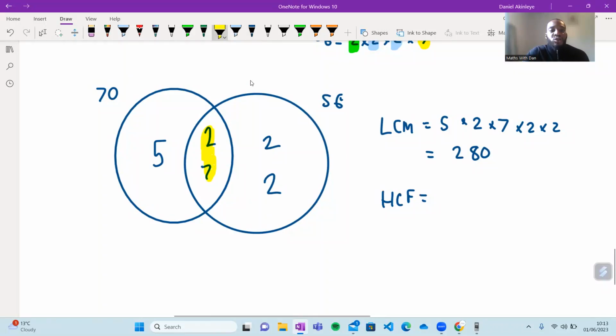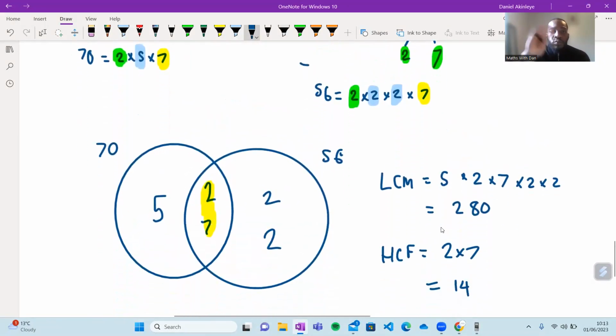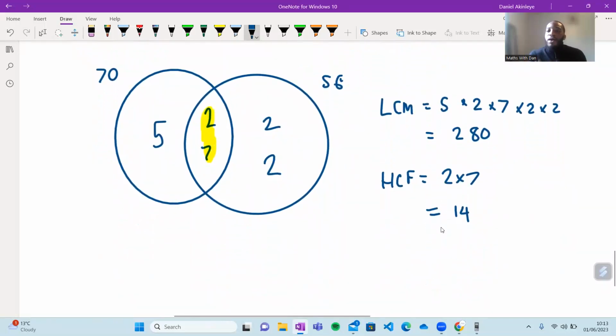And that is calculated by just multiplying the numbers in the overlap, 2 times 7, which is equal to 14. So remember, you get your 2 factor trees, you put it all into the Venn diagram. Depending on what they ask you, if they ask you for the LCM, you multiply all the numbers together. If they ask you for the highest common factor, you multiply the numbers inside the overlap. In this case, there were only 2 numbers here. Does that make sense, guys? Is that all clear? We'll make sure we're all okay with that.